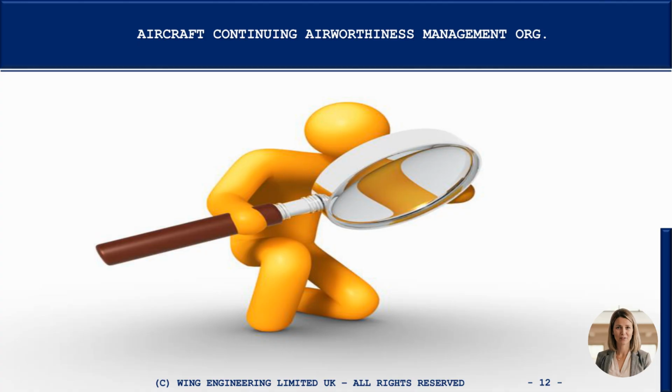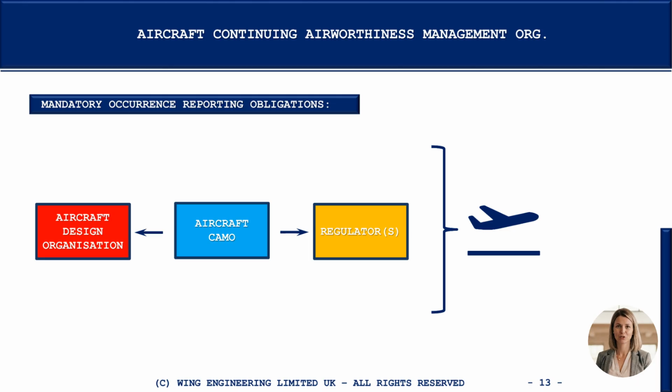What are the mandatory occurrence reporting obligations of the organisation? The organisation is obligated to report any identified condition of an aircraft or component which endangers flight safety to 1. The competent authority of the aircraft's state of registry, as well as the competent authority of the operator, if different, and 2. The organisation responsible for the type design or supplemental type design. This is referred to as a mandatory occurrence report or MOR. It basically triggers actions that ultimately ensure the continued airworthiness of the type design and, by implication, the continuing airworthiness of all in-service aircraft based on the type design via maintenance.